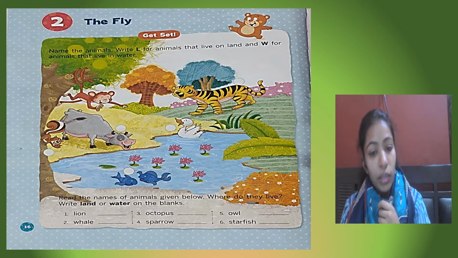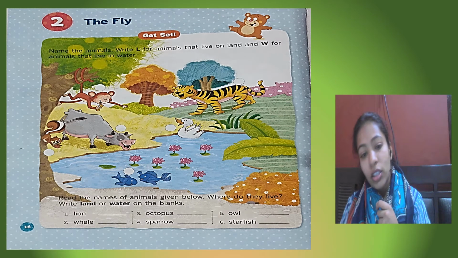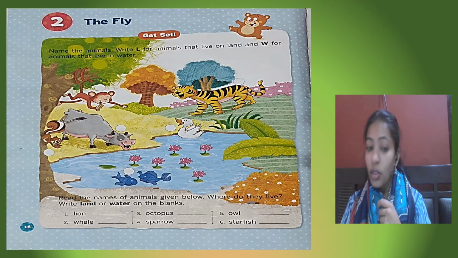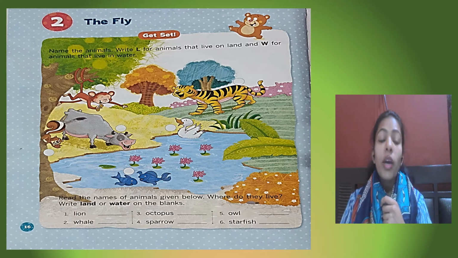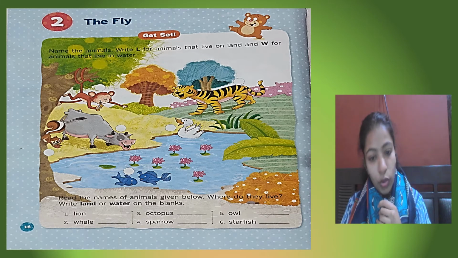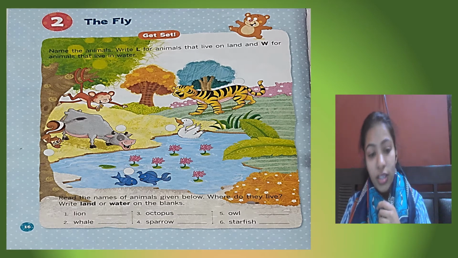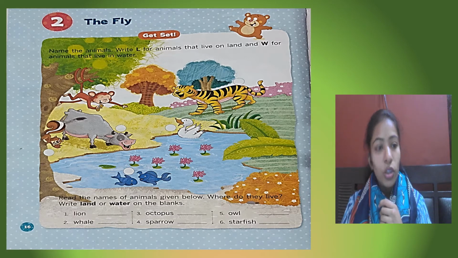That means for animals which live on the land, you will write L. And the animals which live inside the water, you will write W. At the bottom of the page you see 6 names are given, and in the picture so many animals are given. Read the names of animals given below. Where do they live? Write land or water on the blanks. Now you can do this exercise on your own. That's very easy. So only the first and second part we will do, and apart from that you will do on your own. So number first is lion.